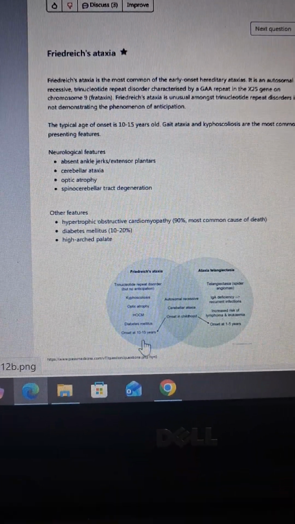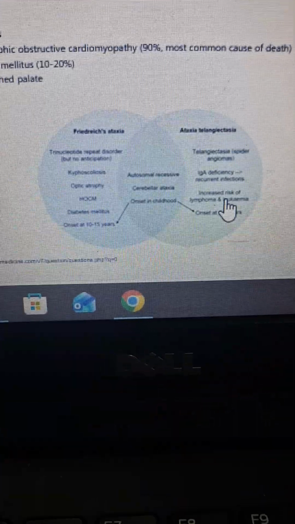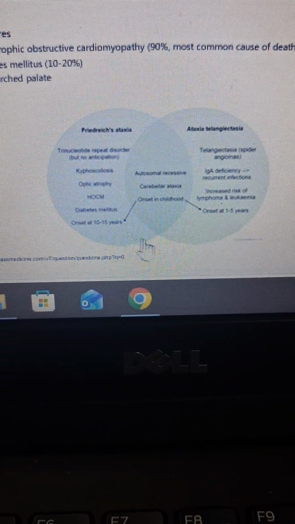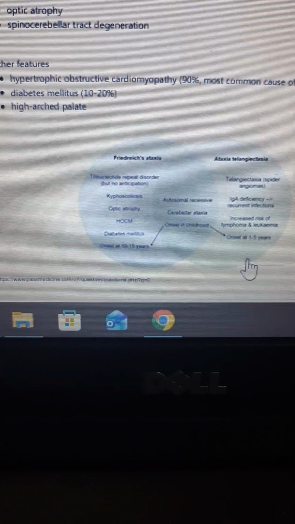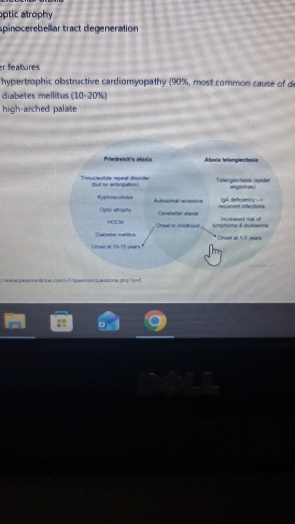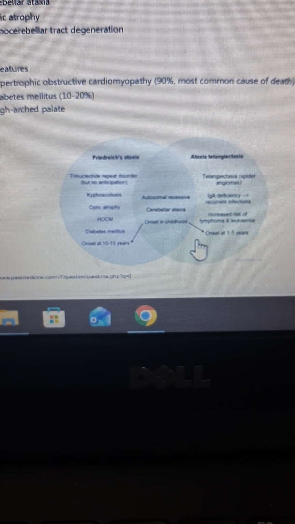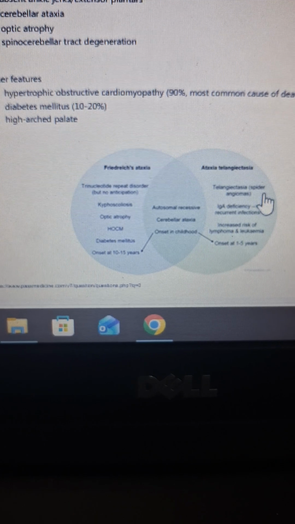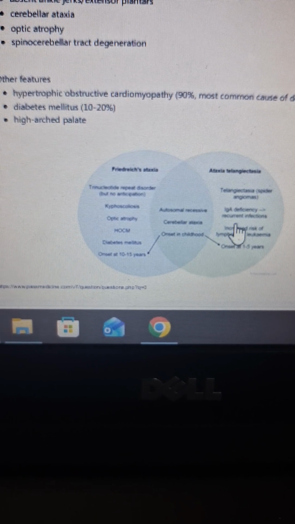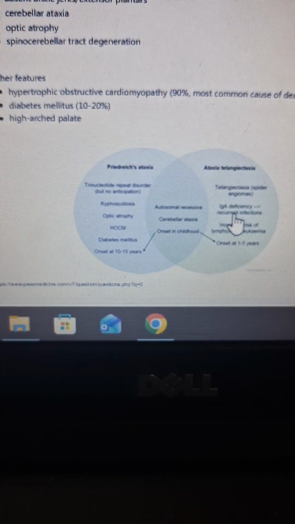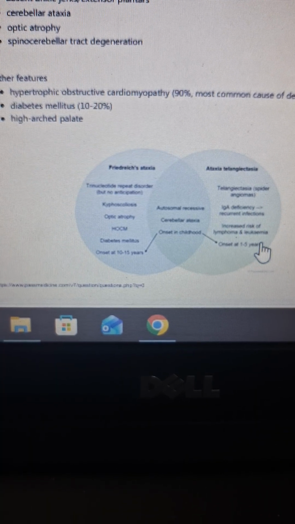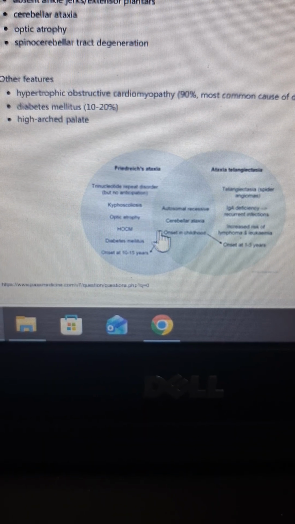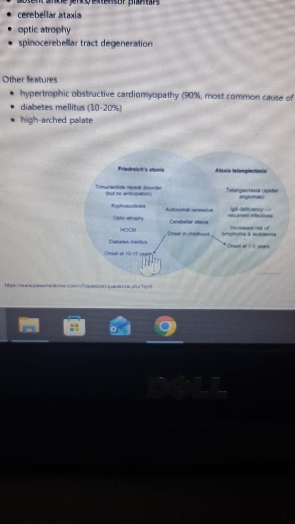One most important thing: there are two kinds of ataxia which are important related to MRCP. In Friedreich ataxia, the onset is 10 to 15 years, and in ataxia telangiectasia, the onset is 1 to 5 years. I can understand that the pictures might be blurry, but I will show a better picture later on. Here is a repeat disorder, and here these are telangiectasias, with spider angiomas. In ataxia telangiectasia there is IgA deficiency and increased risk of lymphoma and leukemia, and onset is 1 to 5 years. In Friedreich it is kyphoscoliosis, optic atrophy, hook'em is the most common cause of death, diabetes, and onset.